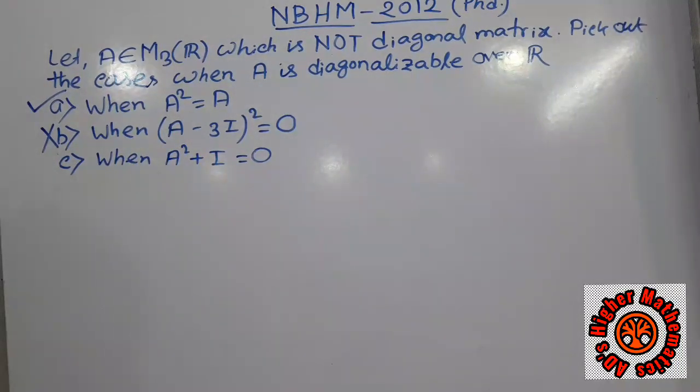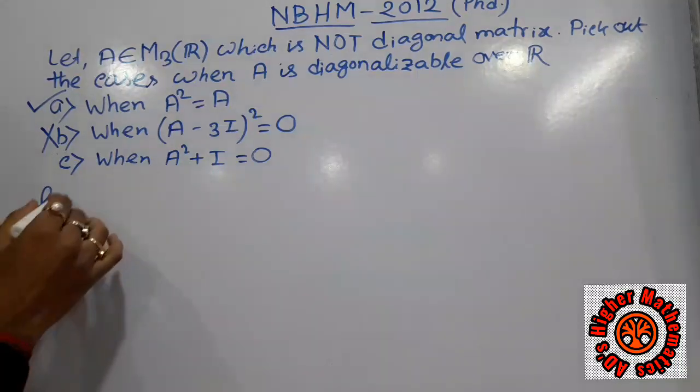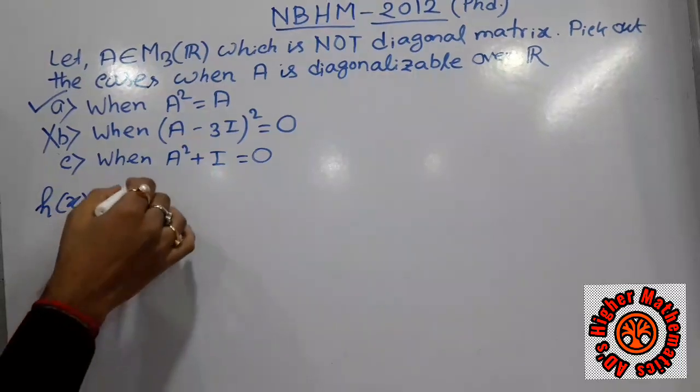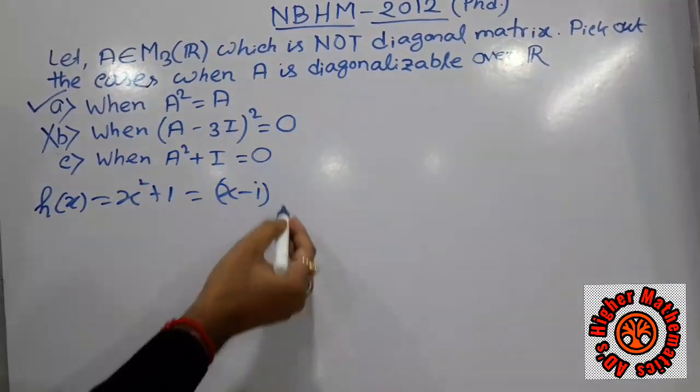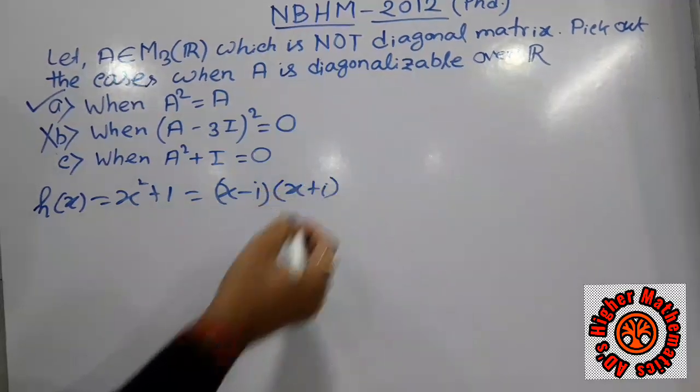Now comes the third option. The matrix satisfies the condition A squared plus identity equals 0. In this case, the annihilating polynomial is x squared plus 1. If we factorize this, we get x minus i into x plus i.